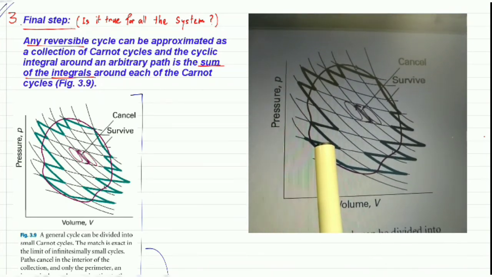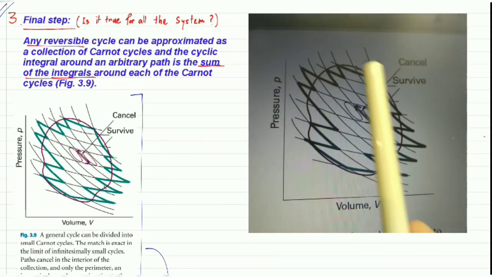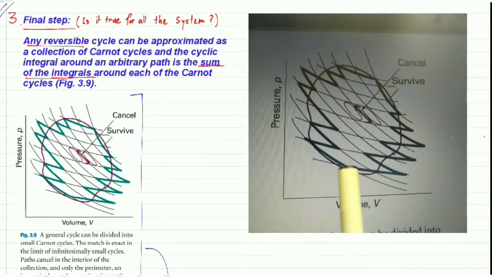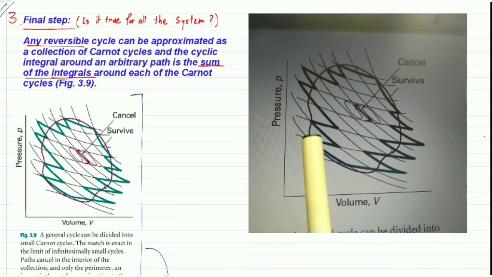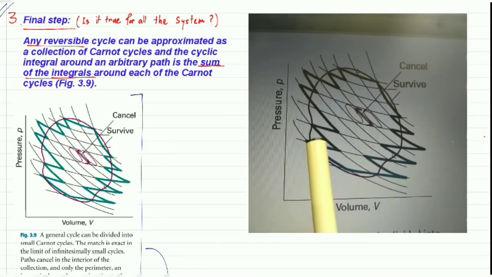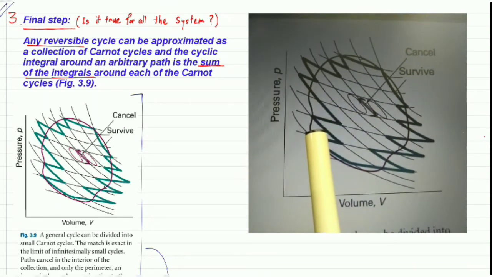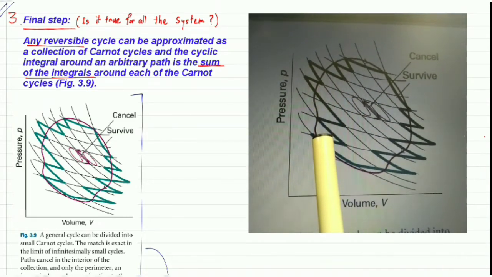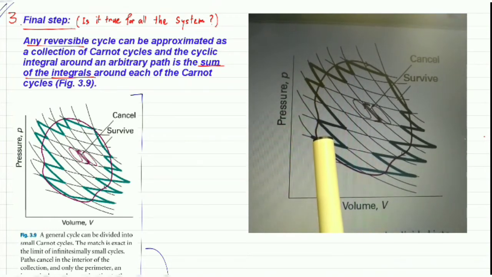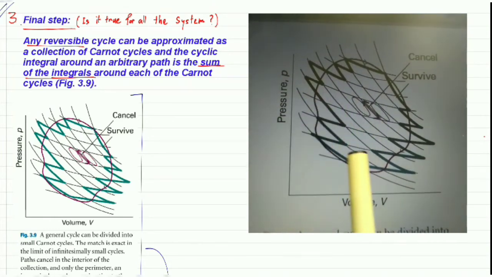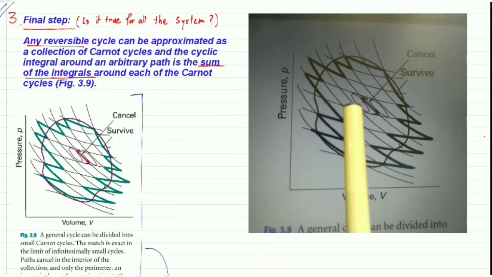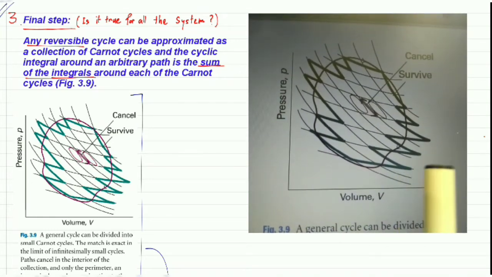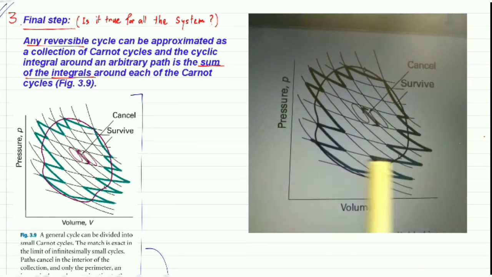Say this is a reversible cycle, this is the initial point, and we get back to that initial point after completing the cycle. This reversible cycle can be represented as a collection of many Carnot cycles. So this is one Carnot cycle, and this is also one Carnot cycle. It can be represented by many cycles.